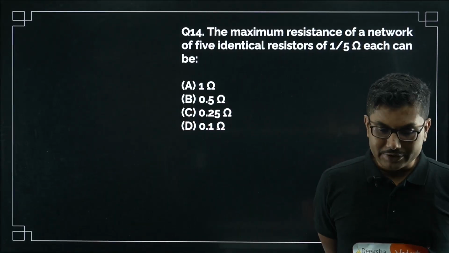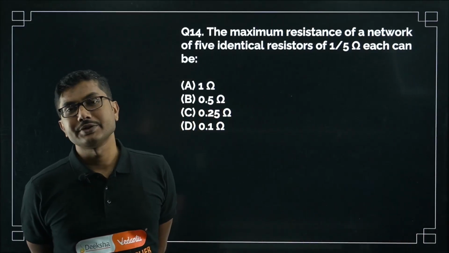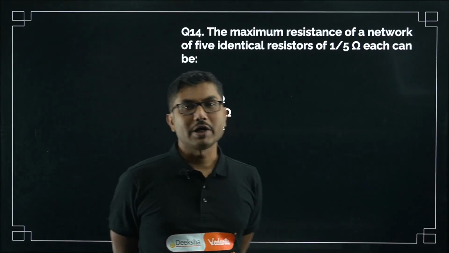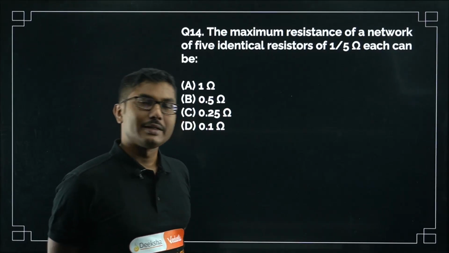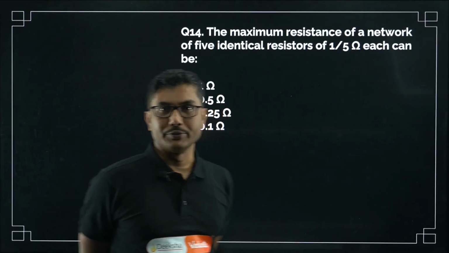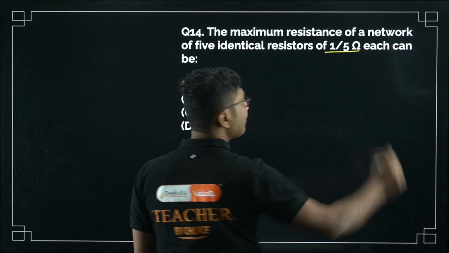Okay, maximum resistance means resistances are connected in series, minimum resistance means they are connected in parallel. If you add any other combination, say 2 in series, 3 in parallel, then it will be in between those two values. Okay, so here the resistance is 1/5 ohm each.